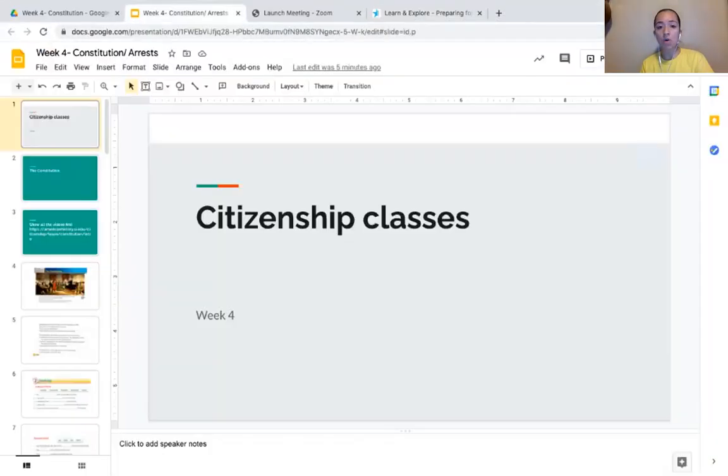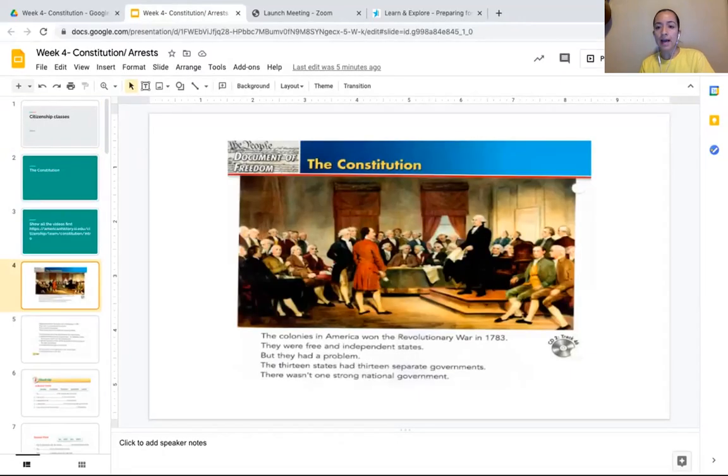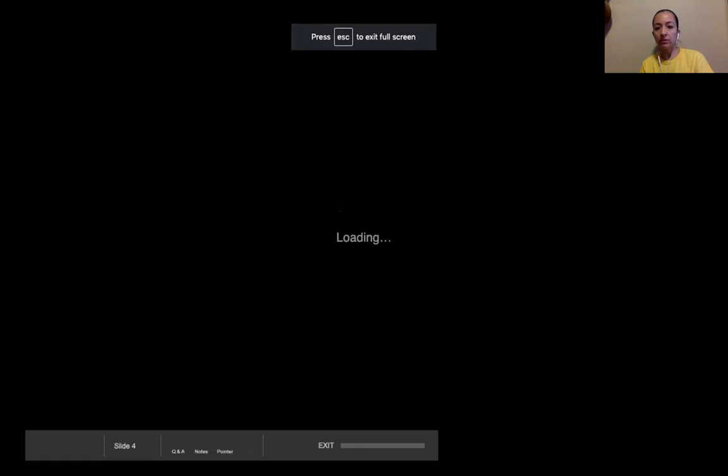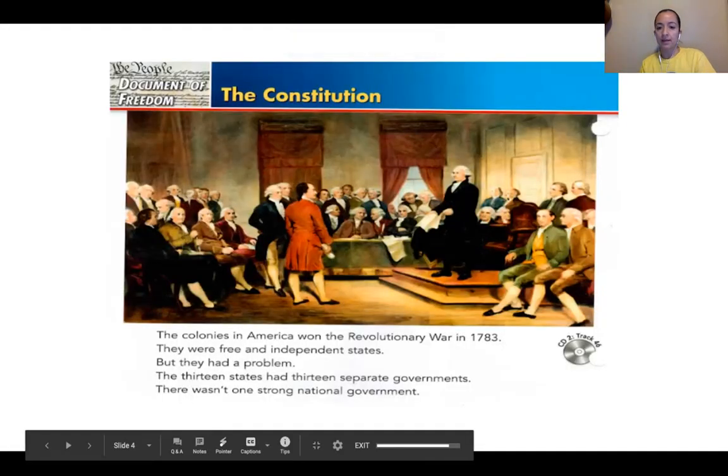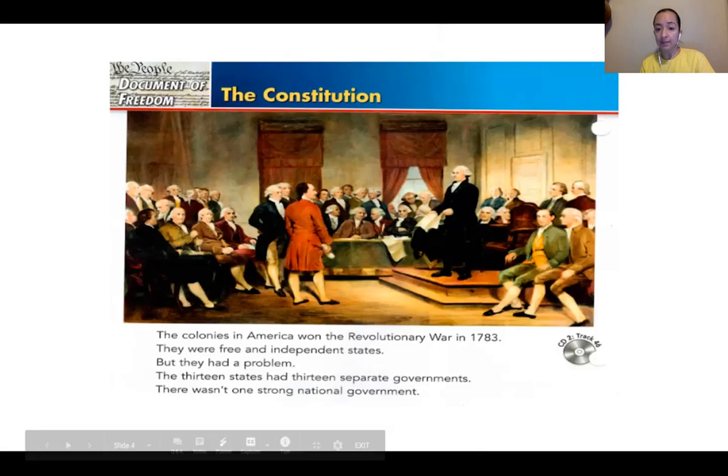Okay, so let's go over what we learned. We learned about the Constitution. The Constitution was written after the colonies won the Revolutionary War.